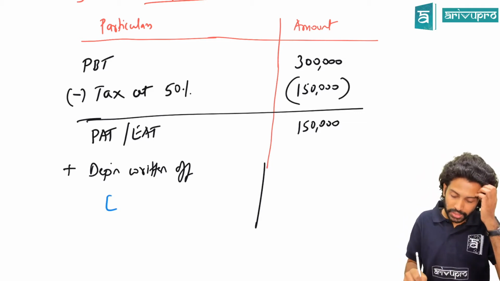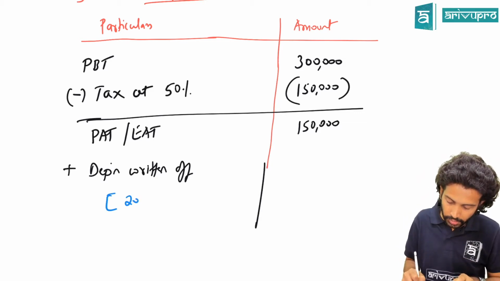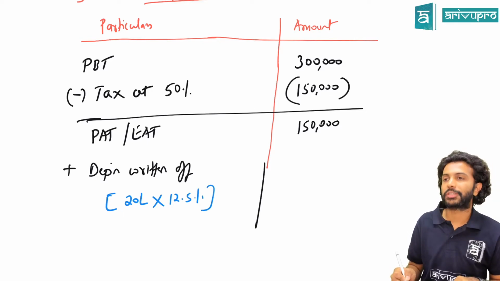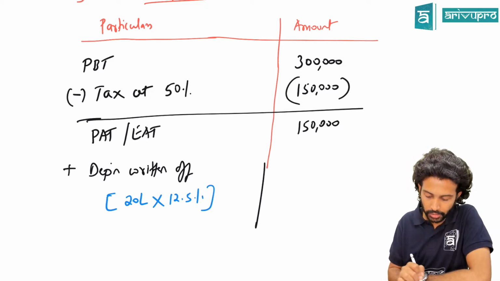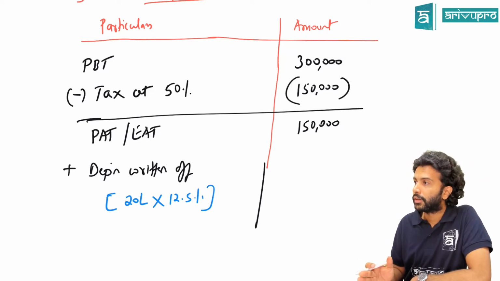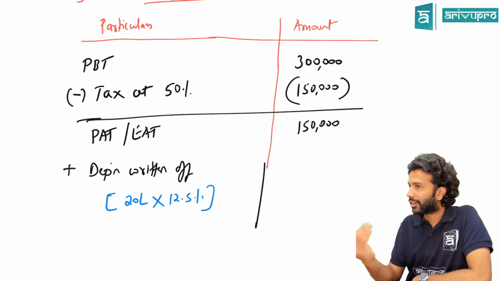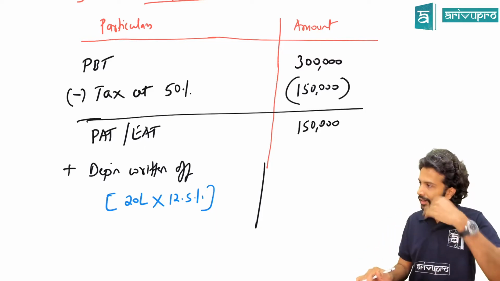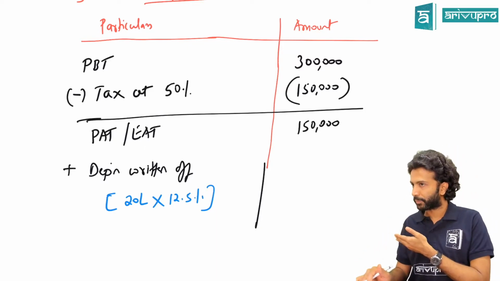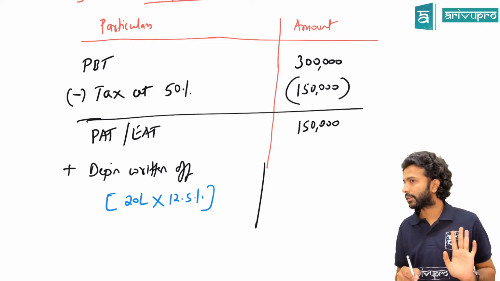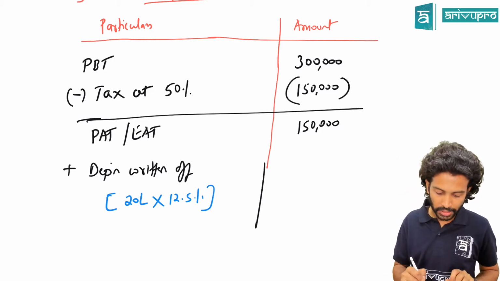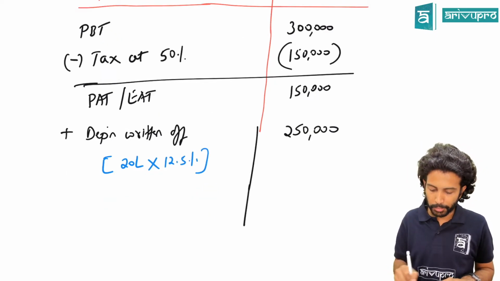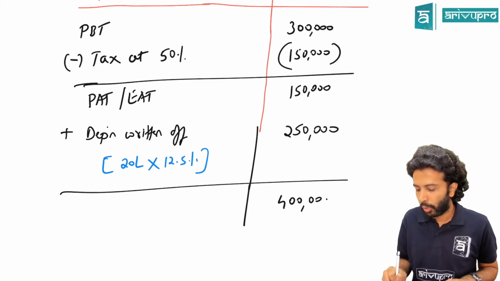Okay, how much did you invest in this project? What is the total cost of this project? 20 lakh. What is the depreciation rate they have given in the problem? 12.5%. Calculate 12.5% of 20 lakh. Don't apply 12.5% on 3 lakh. 3 lakh is the return that you're getting in the form of profit. If you invest 20 lakh in that asset, you will get a profit of 3 lakh rupees every year. So asset cost is not 3 lakh, it is 20 lakh. Fair enough? So how much is depreciation? 2,50,000. That means cash flow for our capital budgeting decisions is 4 lakh rupees.